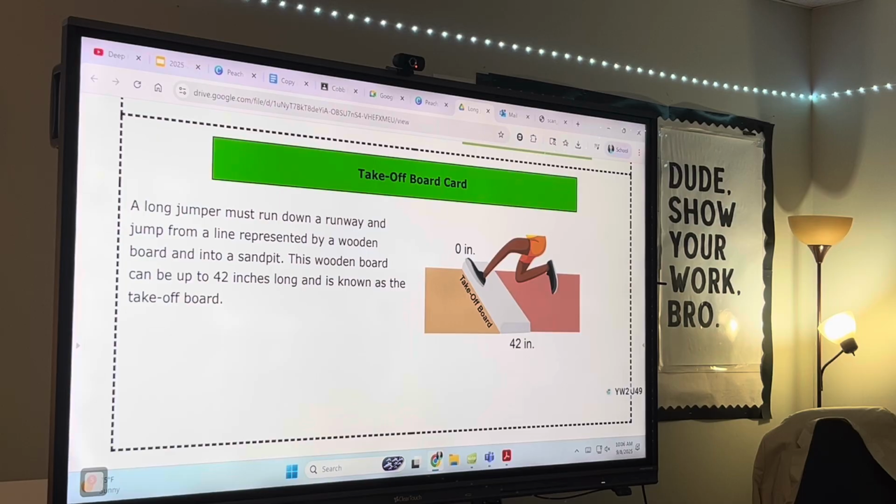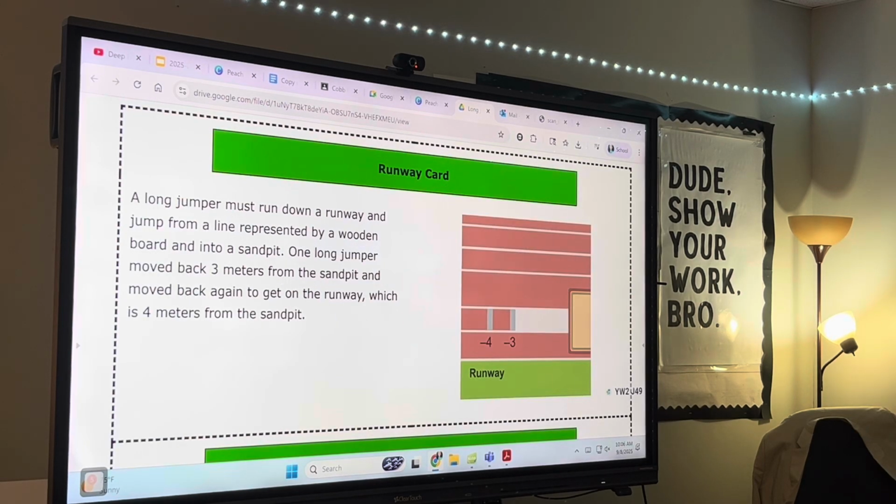42 is also a natural number. That's a counting number. However, 0 is not a natural number. So both belong in the whole number group. So in here, whole numbers. Whole numbers. All right, next one.